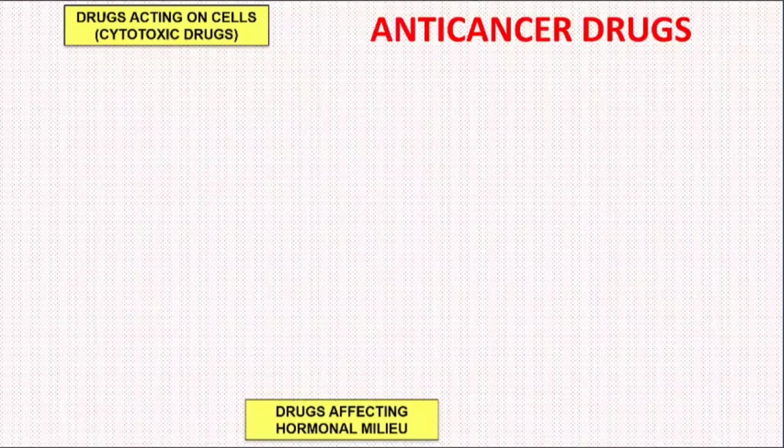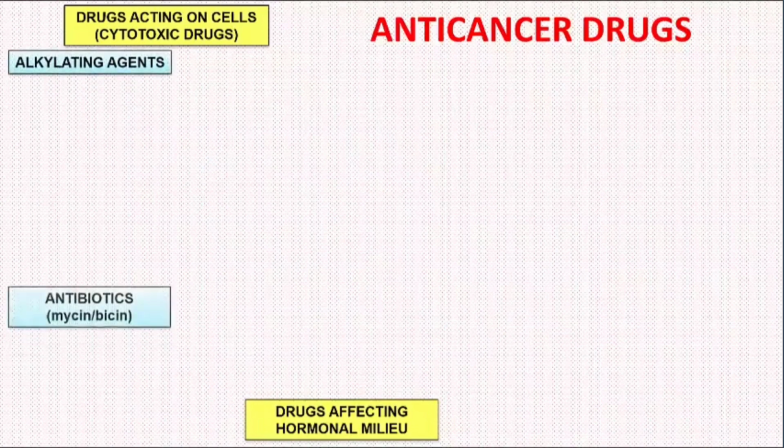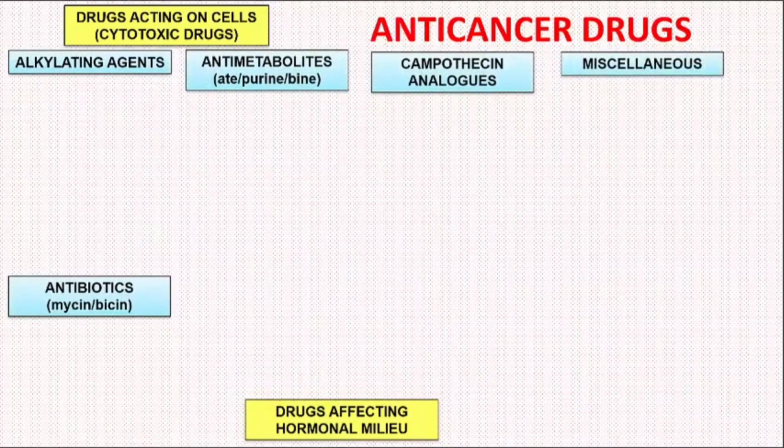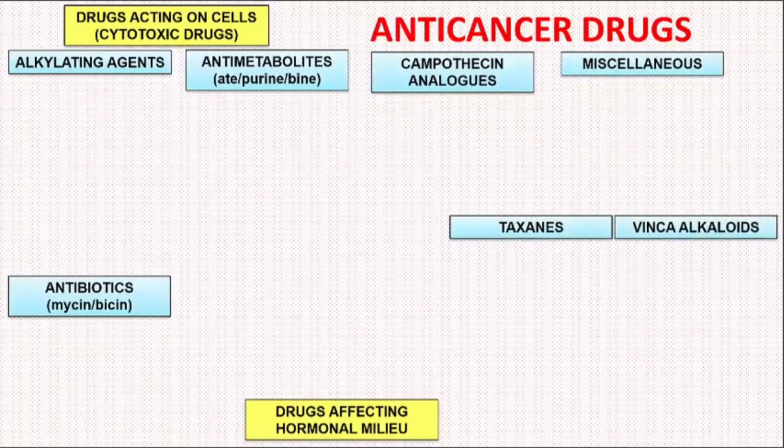So, in cytotoxic drugs, we have 7 main categories. These are alkylating agents, antibiotics, antimetabolites, camptothecin analogues, miscellaneous drugs, taxanes, and the Vinca alkaloids.